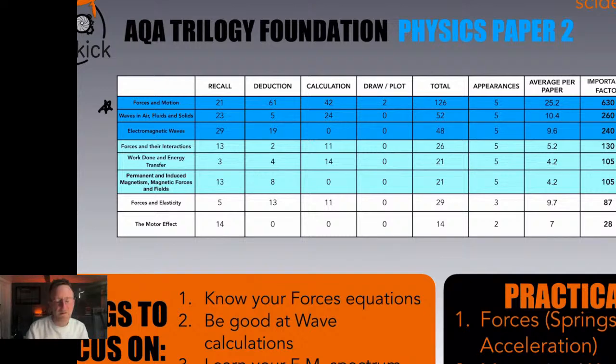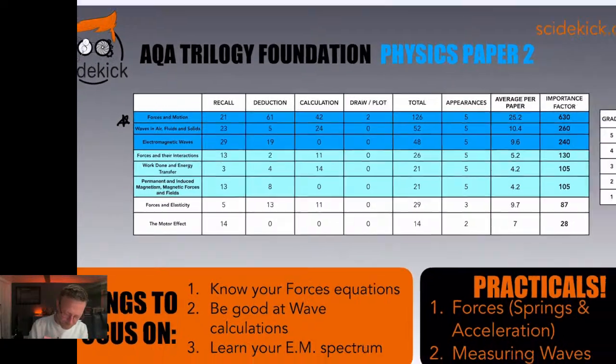And lastly, know your electromagnetic spectrum, okay? The reason why, look at that, 29 marks. Or 9.6 marks kind of on average for electromagnetic waves, and actually being able to know where the X-rays are compared to UV, compared to visible, compared to infrared. Knowing those is really, really important.